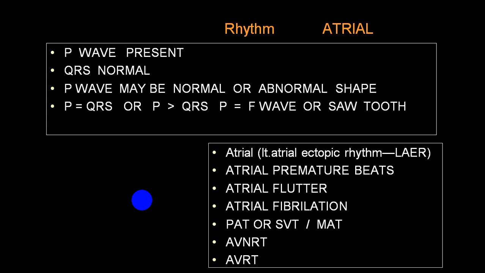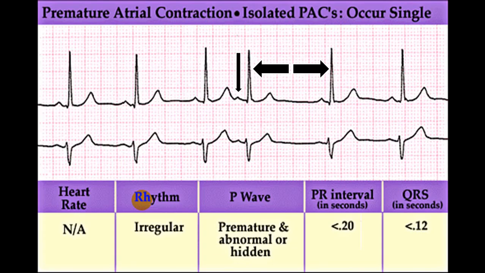Now we'll go through some of the ECGs which will explain all these phenomena. Now you can see here the RR interval is constant, but this beat has come a little early. You can see that has come early. This is a normal RR interval. See this RR interval, see this RR interval, and see this. This interval and this interval are the same. Well, this is short. So this has come prematurely.